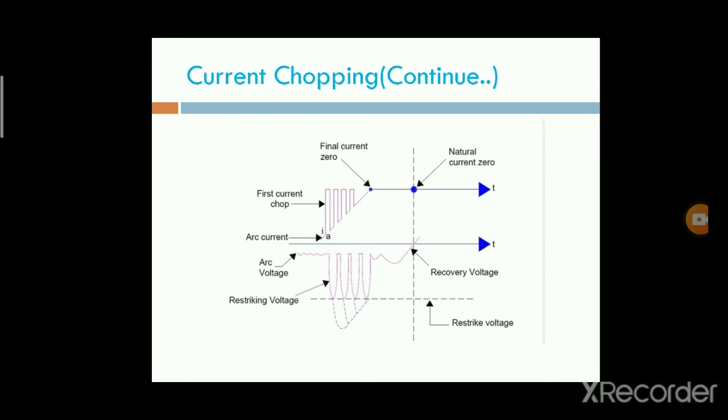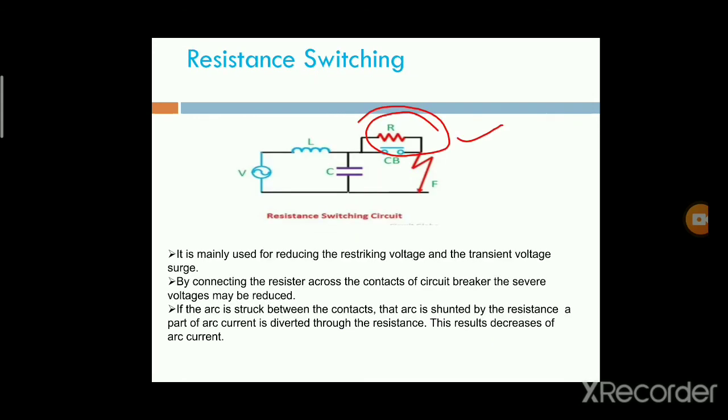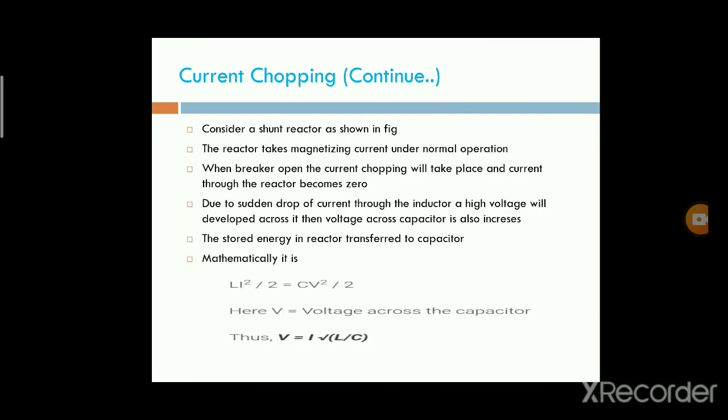Due to this transfer of energy from the inductance to the capacitance, half L i squared will be equal to half C V squared, where V is the voltage across the capacitance, and V is i times 1 by root LC.